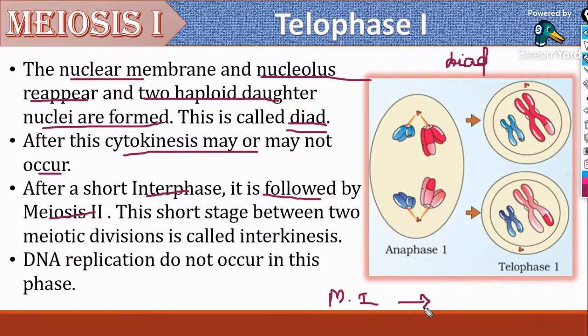Then it enters a short resting stage that is known as interkinesis. And after that, meiosis II starts. We said that after mitotic division, there will be interphase, and after that, again, mitosis continues. Here, meiosis has 2 phases: meiosis 1, interkinesis, and meiosis 2. Is it clear till now? DNA replication does not occur in telophase 1.